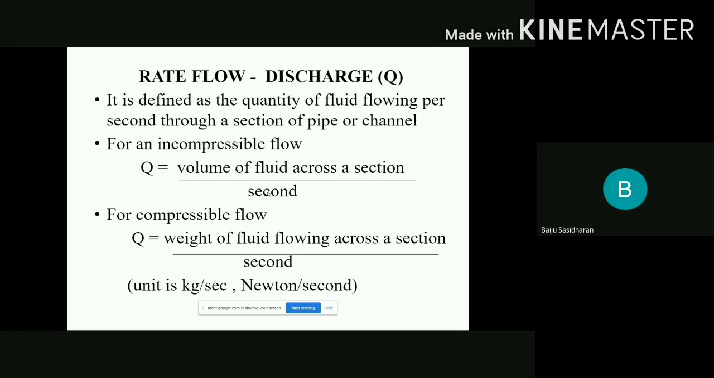In the case of compressible flow, there we have to consider the weight of fluid flowing across a section per second. What are the compressible flows? They are gases. There we have to consider the weight of the fluid flow divided by time.